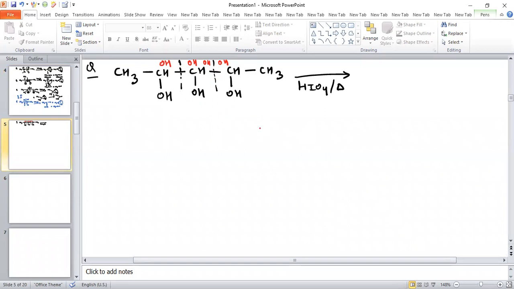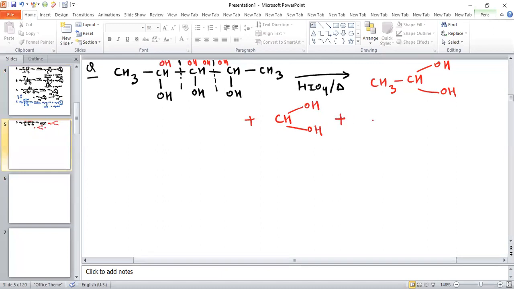You can see this. One of the products is basically CH3, CH and OH, and also OH. This is one of the products. And the second product is CH, OH and OH.